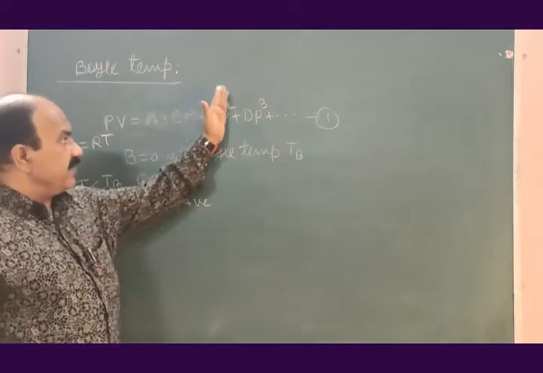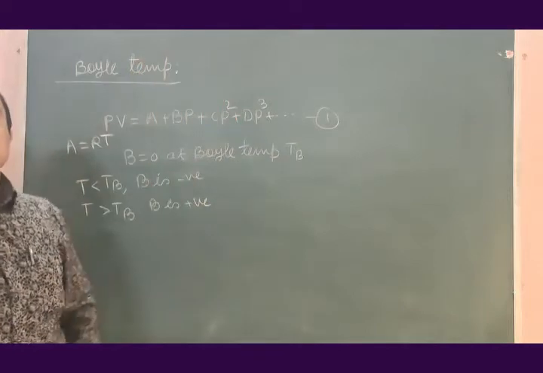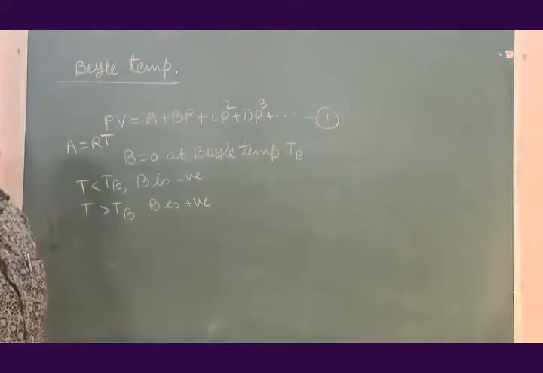The remaining C, D, etc. can be simply ignored.